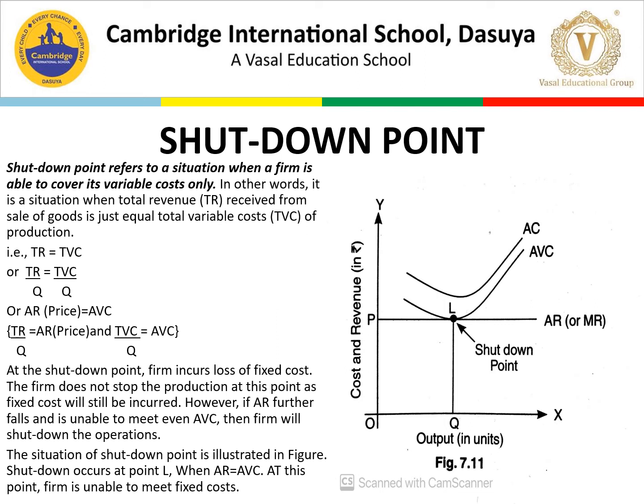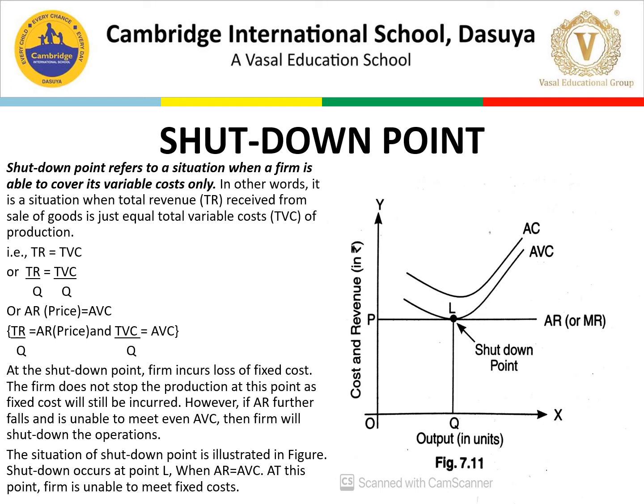The firm does not stop the production at this point as fixed cost will still be incurred. So fixed cost तो अभी भी still incur करनी है, तो इसके लिए हमारी जो firm है वो stop नहीं करती production,